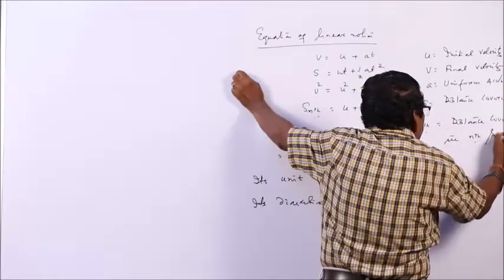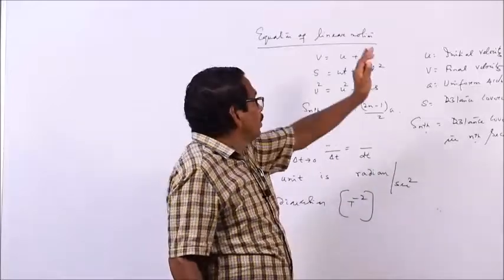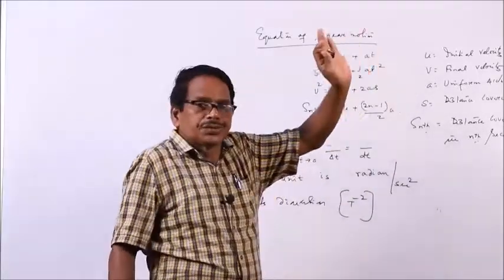So, these are the equations which you are using in linear motion. These equations will be taught to you in kinematics.